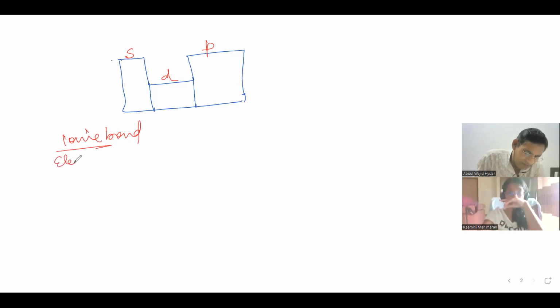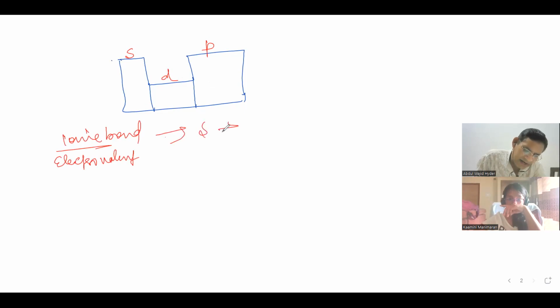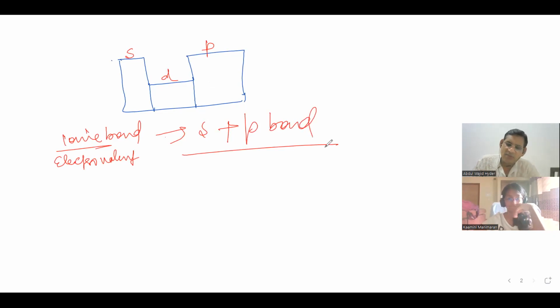An ionic or electrovalent bond is a bond between S block elements and P block elements. A bond formed between an S block element and a P block element will always be an ionic bond. This is the first definition for ionic bond.